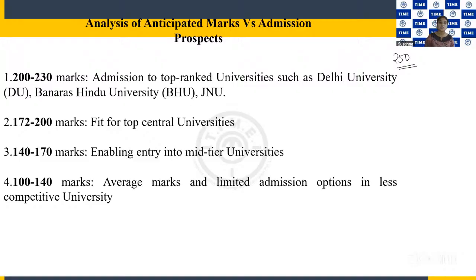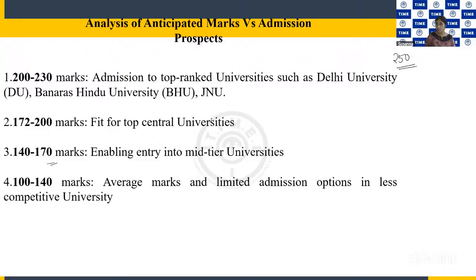But getting this mark and focusing on DU or other top central universities will be a bit difficult, and again, it will be based on how much competition we have for that specific program. And finally, if your marks are somewhere between 100 and 140, we can say it's an average mark, and the admissions are very limited.